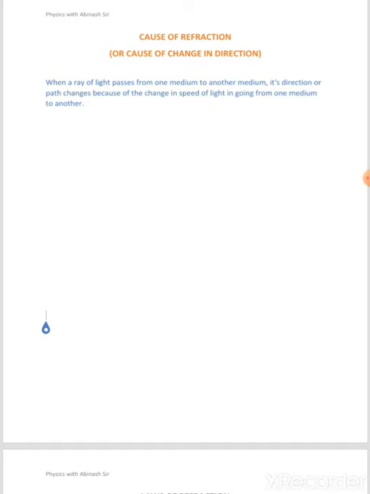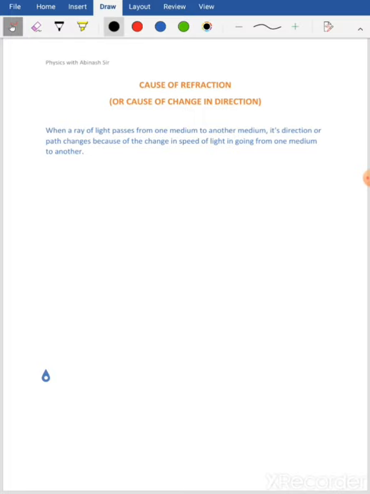In the last video lecture, I said that the reason for the change in the direction of the path of the ray of light when it travels from one optical medium to another would be explained in the upcoming topics. So today I'm going to explain the cause of refraction, or the cause of change in direction.